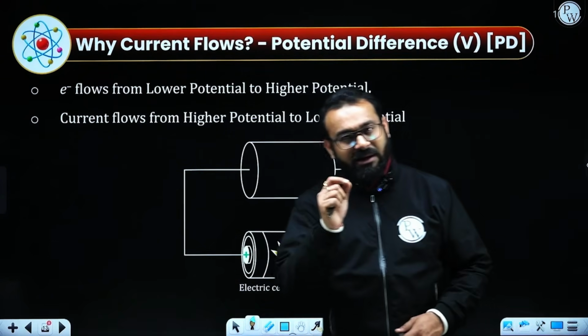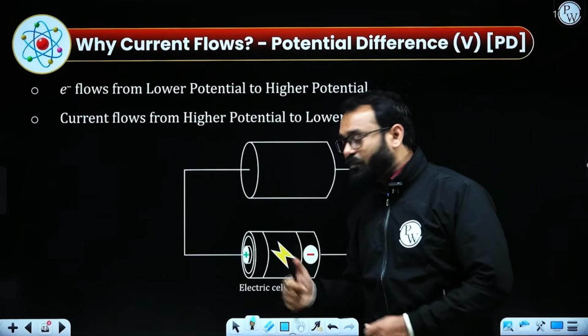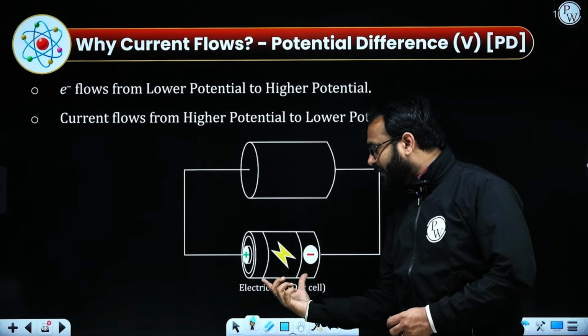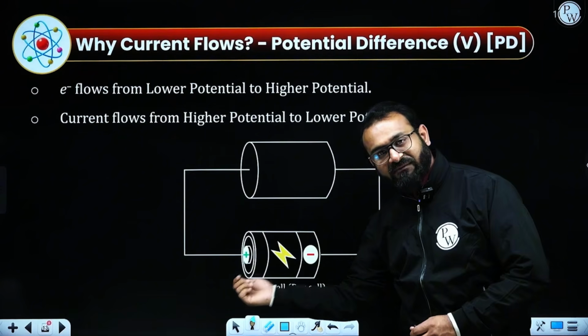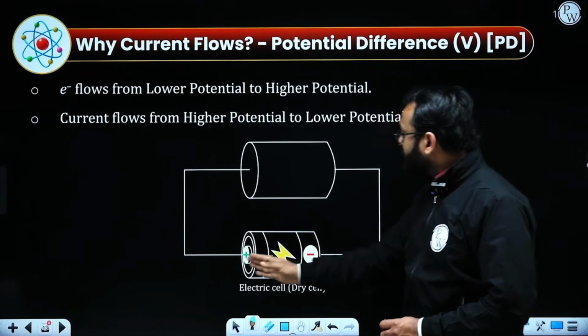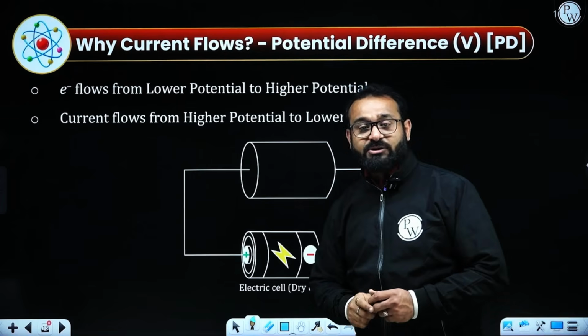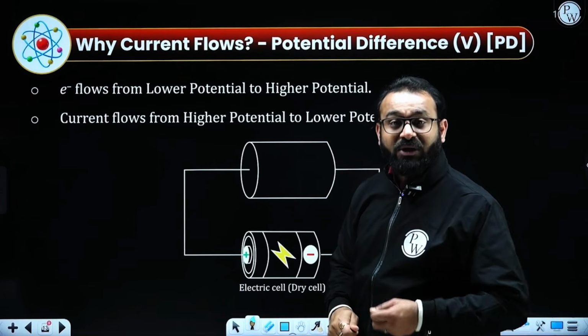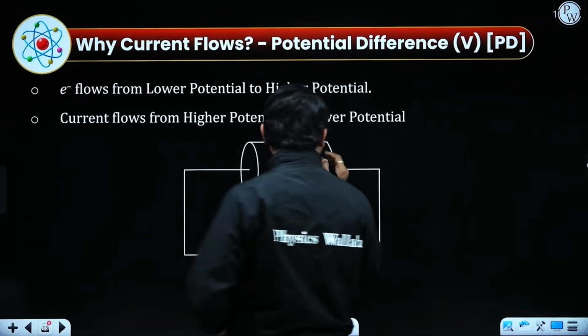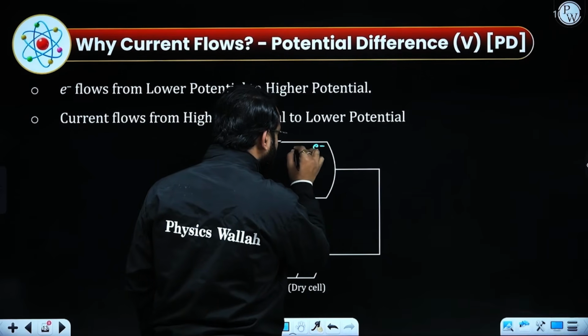So now here comes the concept. When there is a potential difference, just consider we are having a battery over here with the positive and negative terminal of the battery. The conductor is connected over here, and the electron is actually flowing from the lower potential to the higher potential. So the electrons are actually moving in this direction.